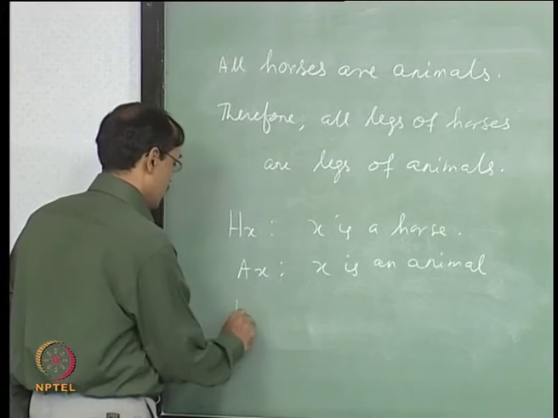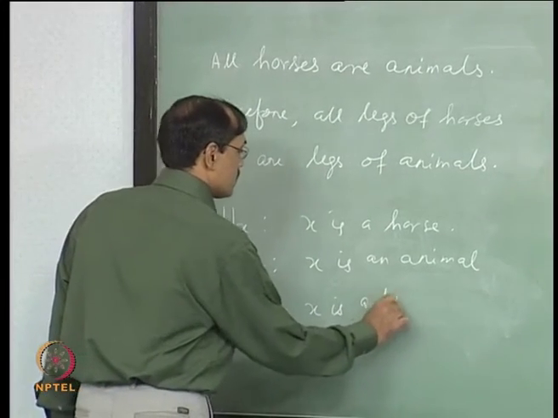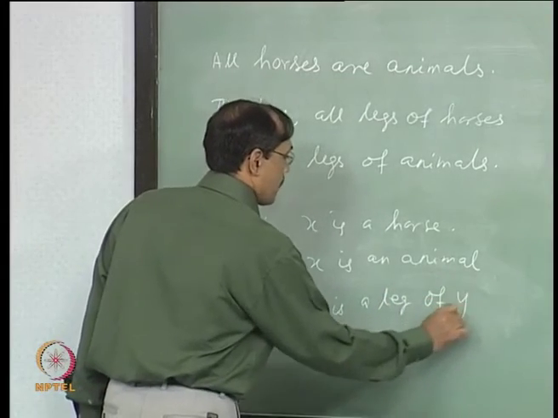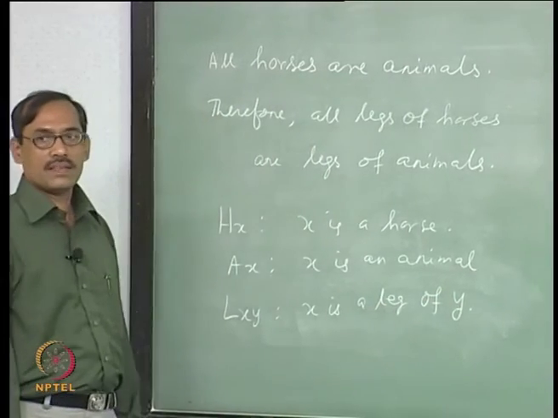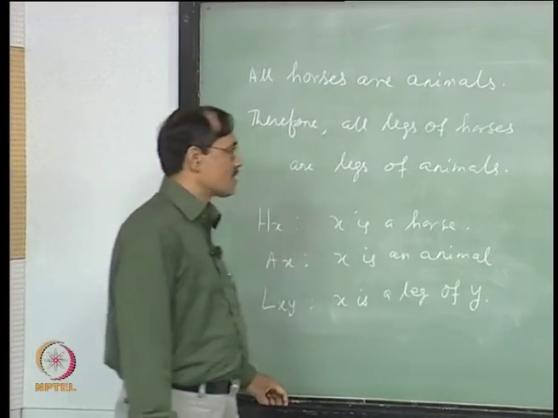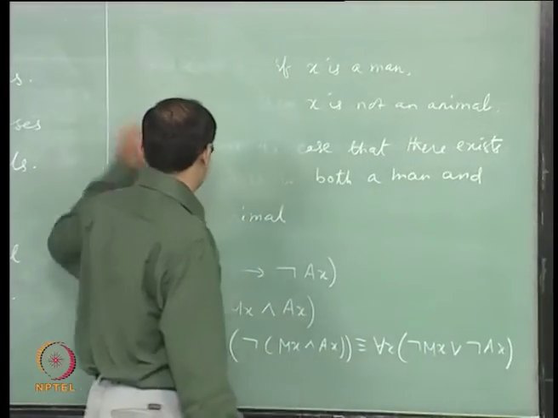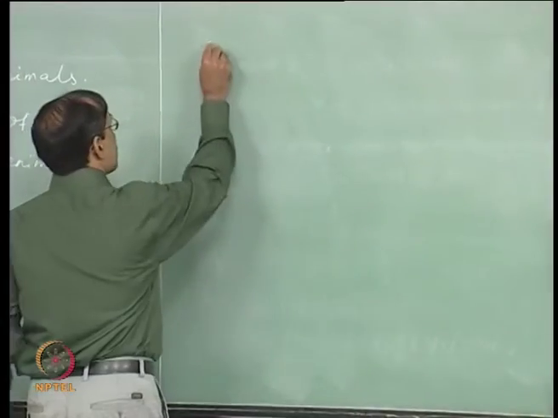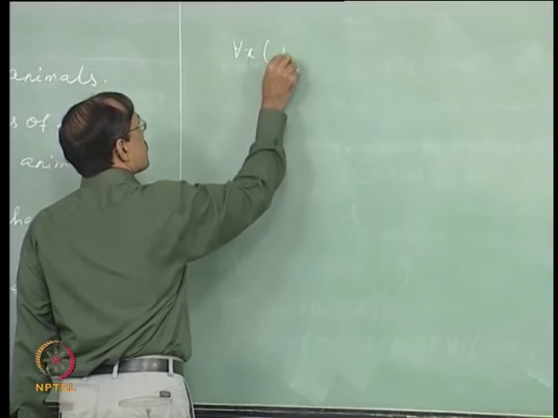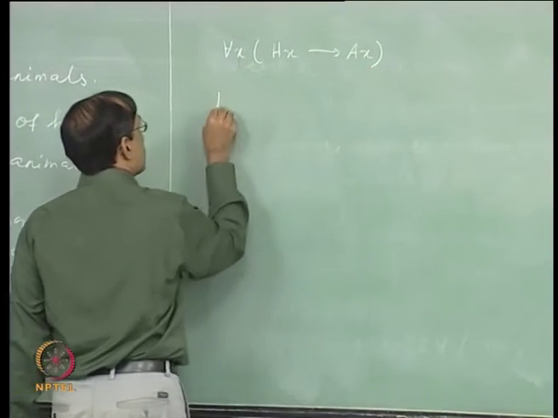So, let me take Lxy, x is a leg of y. Okay. So, first sentence is easy to symbolize, the premise. This says for each x, Hx implies Ax, therefore,